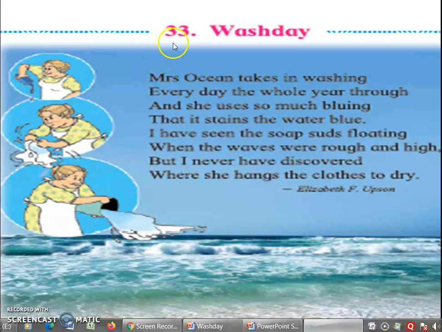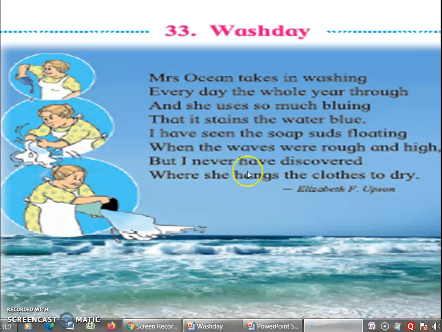Let's begin our poem by reading chapter number 33, Washday. Mrs. Ocean takes in washing every day the whole year through, and she uses so much bluing that it stains the water blue. I have seen the soap suds floating when the waves were rough and high, but I never have discovered where she hangs the cloth to dry.